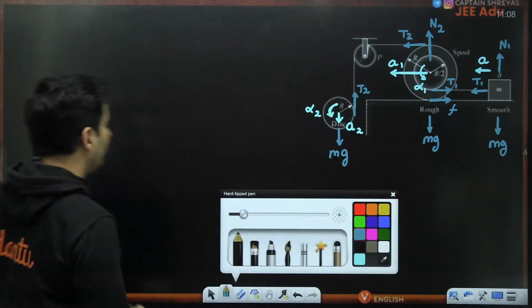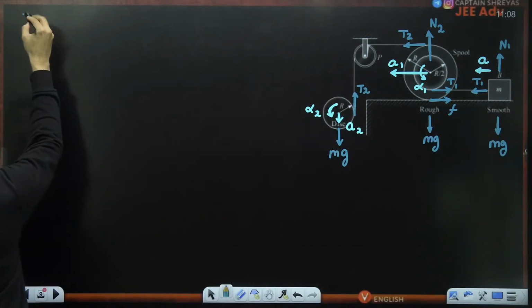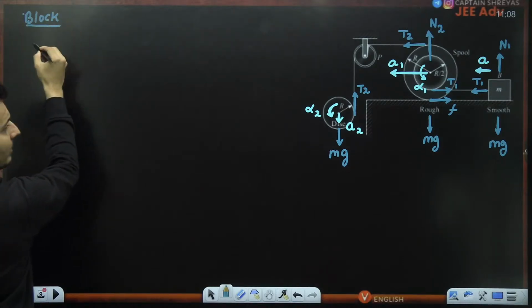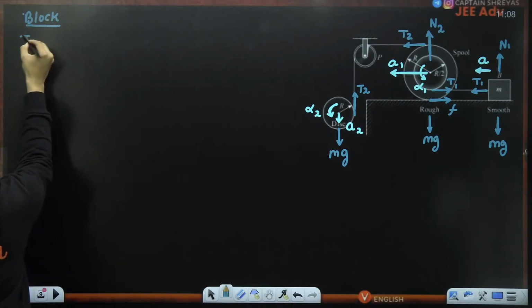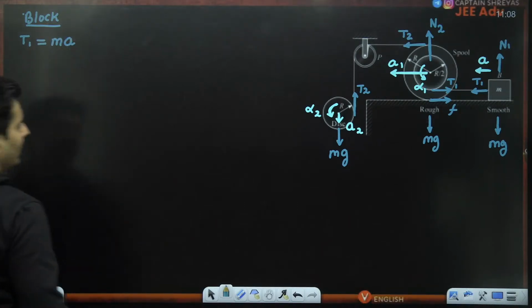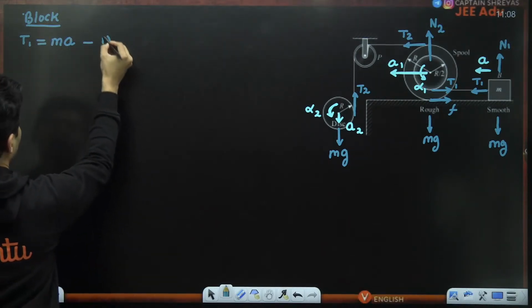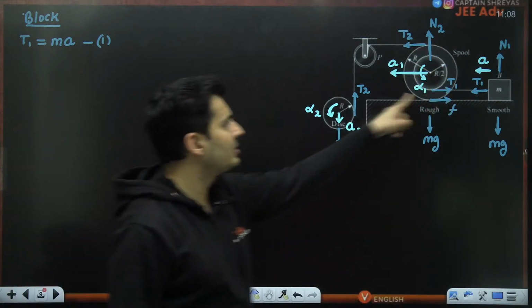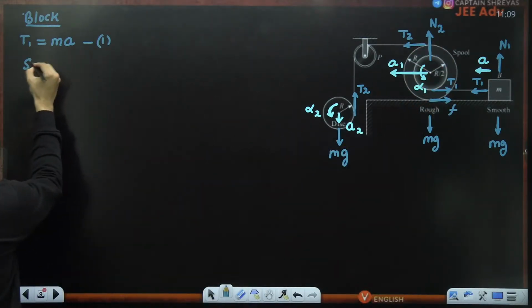Starting for the block. Now, if you write the equation for the block, what will it be? There is only one force in the horizontal direction, and that mass will accelerate because of that. So this is your first equation that you get. Then let's write down the equation for the spool. So for the spool, what would your equation look like?